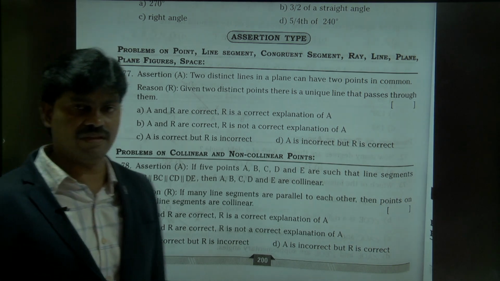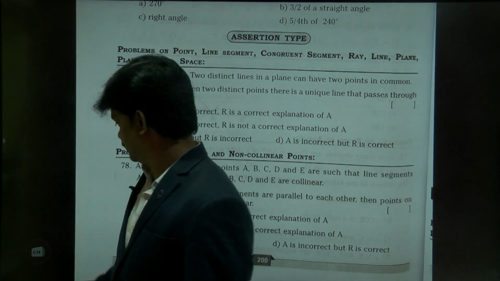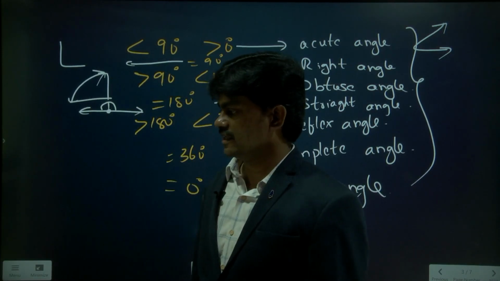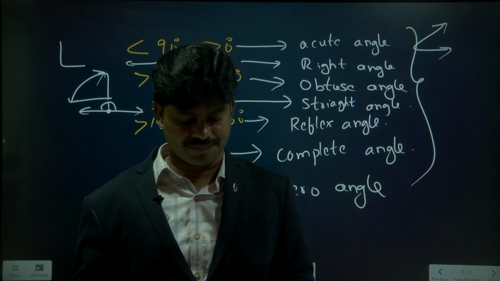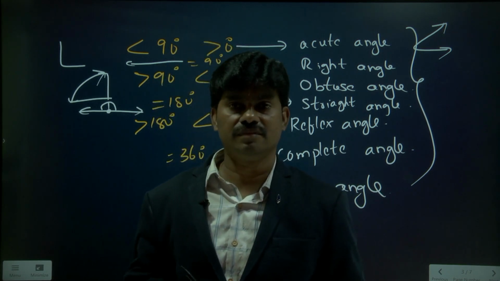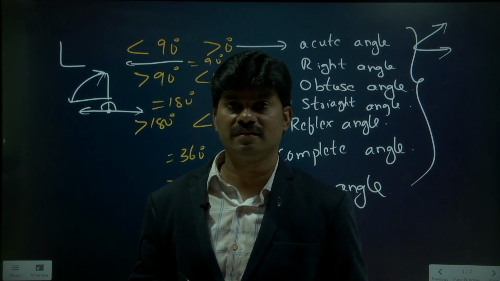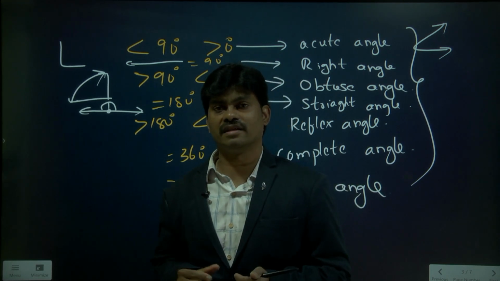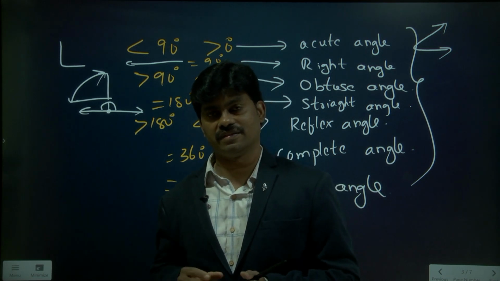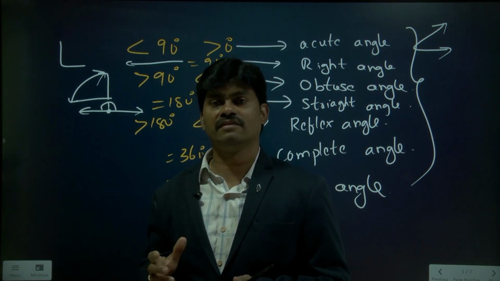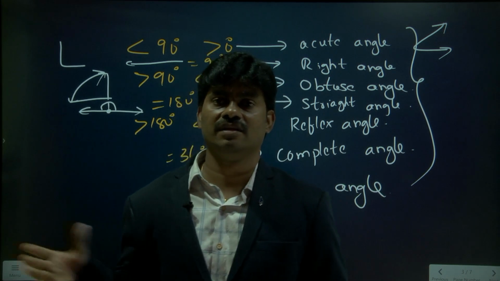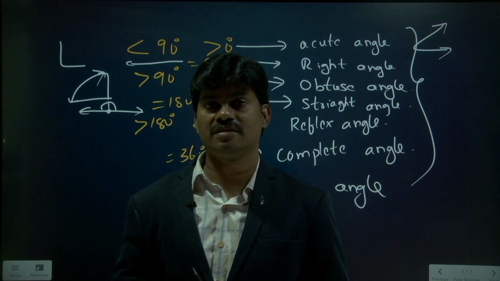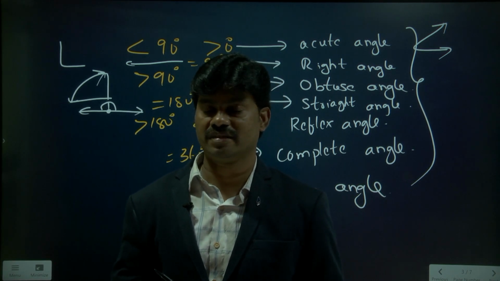So probably we discussed nearly more than 60 blanks here, right? And the topic is lines and angles. Okay, we got a proper idea about lines and angles. All are basic points in this session in class 6. So these will be connected again in class 7, and next we go through the parallel lines concept and the transversal concept in the next level.